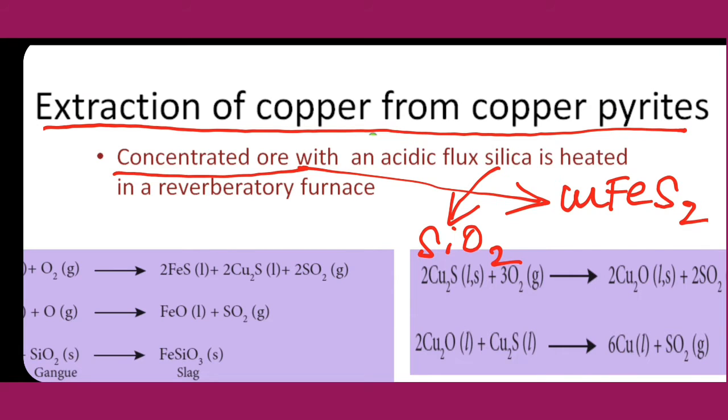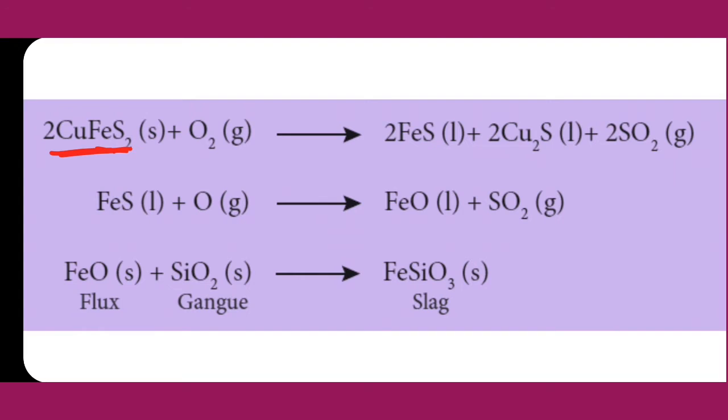This is copper pyrite. First we are going to heat the ore. In chemistry, heating means reacting with oxygen. So copper pyrite reacted with O2 forms FeS, Cu2S and sulfur dioxide.